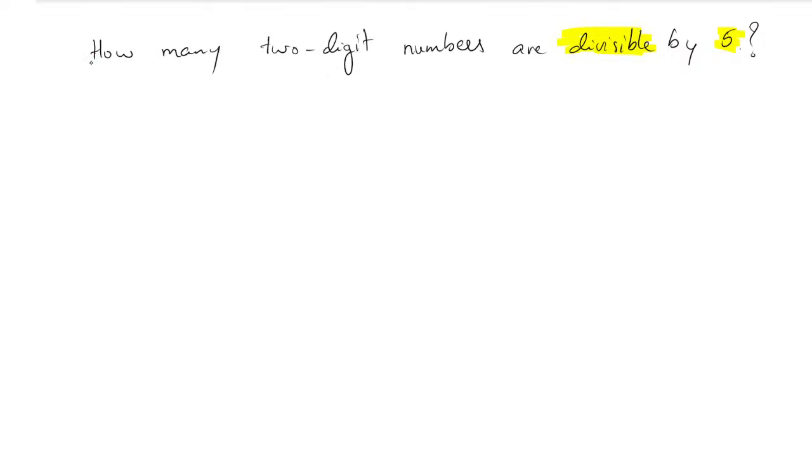The words divisible or multiply are very important. That number may be any number, not only 5. You can take 3, 4, 6, 8, any number. That is not the problem, but we have to see how many terms are there. Some students have already got the answer. My question is, which numbers are divisible by 5?